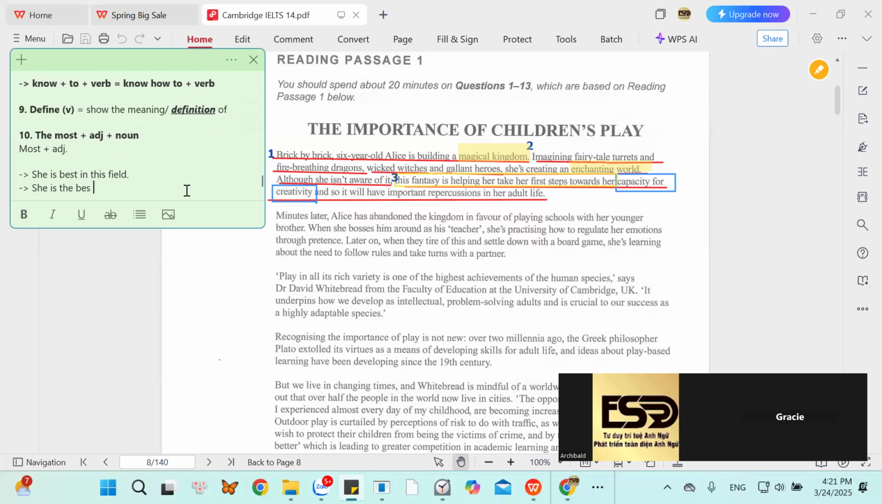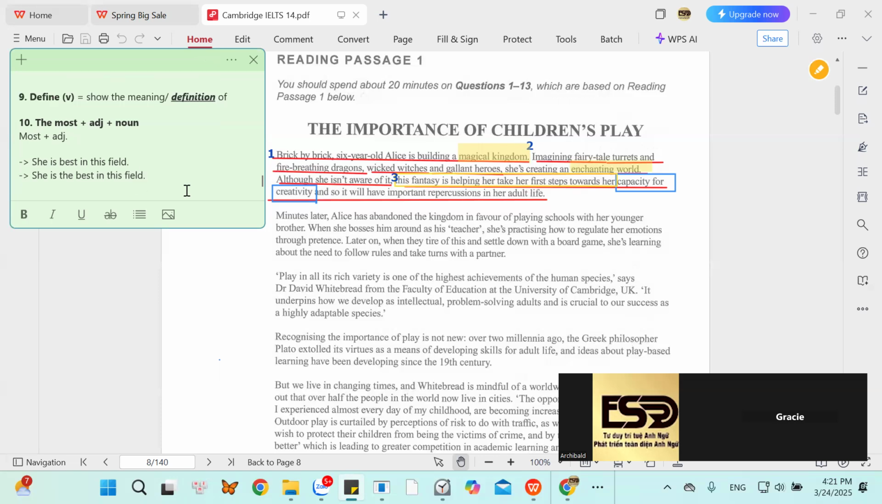Nó sẽ khác với câu là she is the best. Nếu mình nói là she is the best thì hơn cái gì vô? Which word should you add to the sentence phrasing? If I say she is the best what in this field, Tracy, please. Can you add one more word to make this sentence right? This is wrong. So how do you fix this sentence, Tracy?